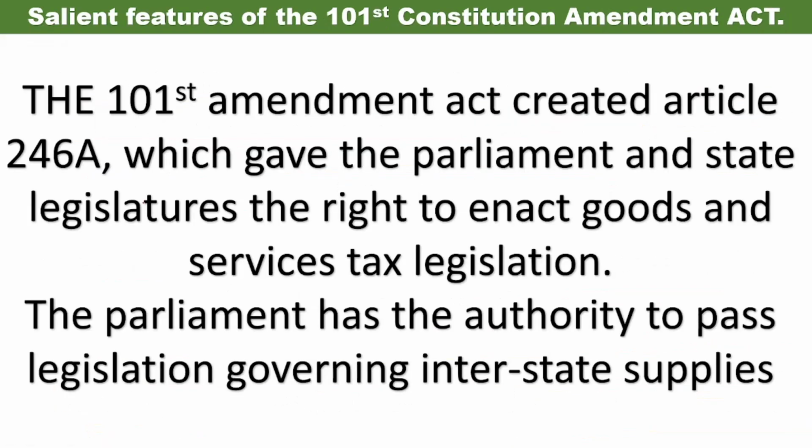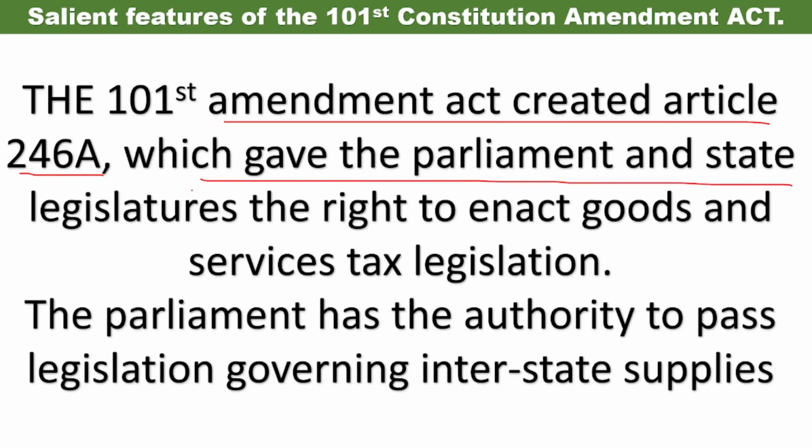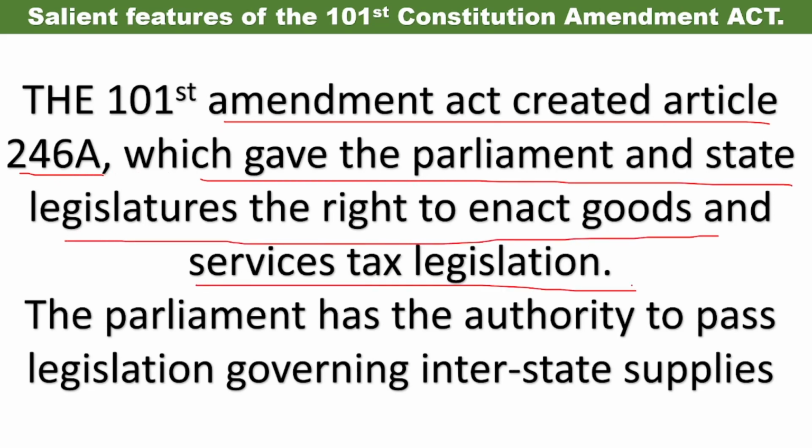Next, the 101st Amendment Act created Article 246A, which gave the Parliament and state legislatures the right to enact goods and services tax legislation. So, in this, there was an article called 246A. According to this article, both the Parliament and the state legislature had the right to enact legislations. They were able to prepare the state legislations.